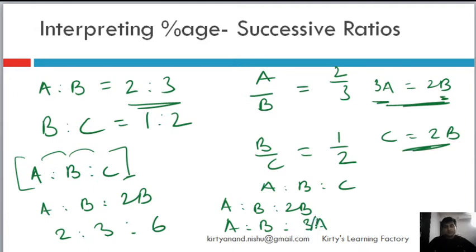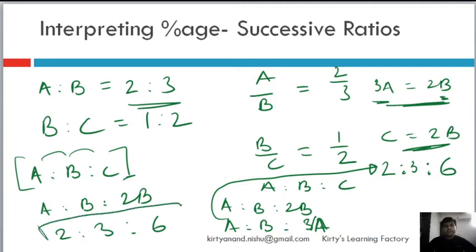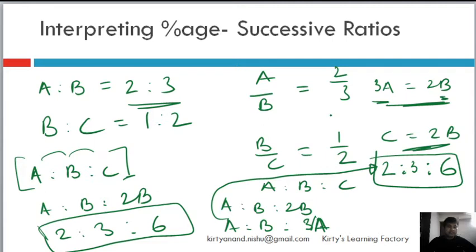Okay, and A is to B is how much? A is to B is 2 is to 3. And when I say 3A, so basically A, what is the corresponding value of A here? It is 2, right? So this will be 3 into 2. So 3 into 2 is what? 6. I still get the same thing. So now you see we're still getting the same thing, and obviously we will. And that's how we find successive ratios.